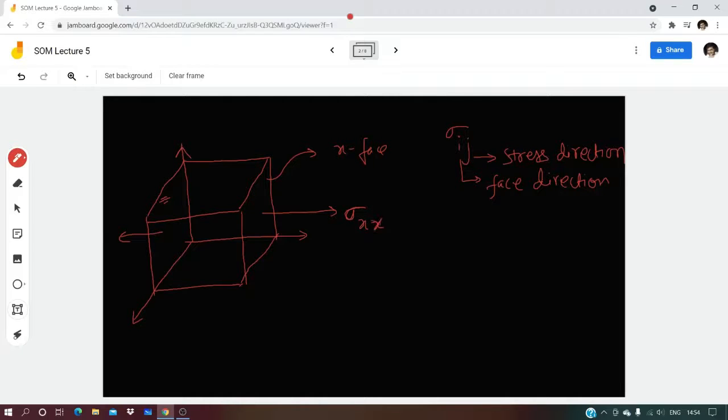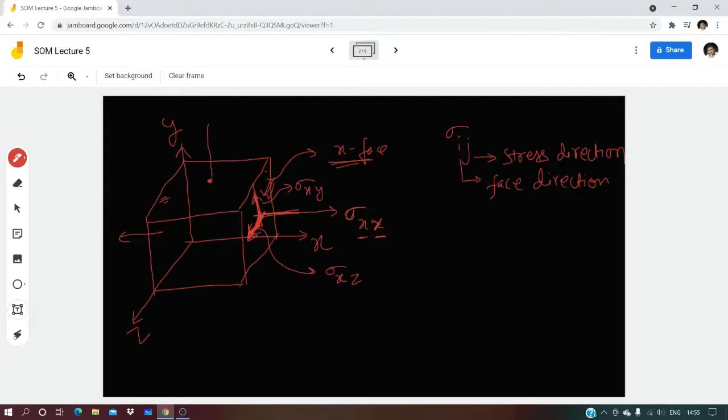Now in this way, this is x direction, this is y direction, this is z direction. Now this face is an x face, right? Number 2, x face, x direction stress, or it can so happen that it is an x face but a stress in y direction, or it can be acting like this also. This one is acting on an x face but is acting in z direction. So one is this direction, another is this direction, and another is this direction, on the x face. Similar is the case here also.